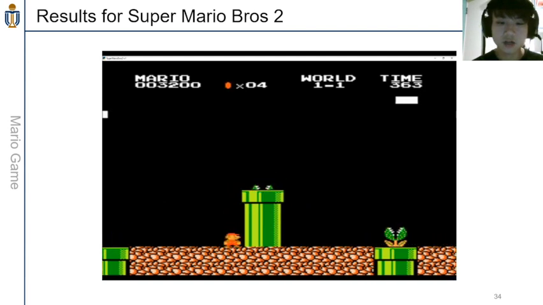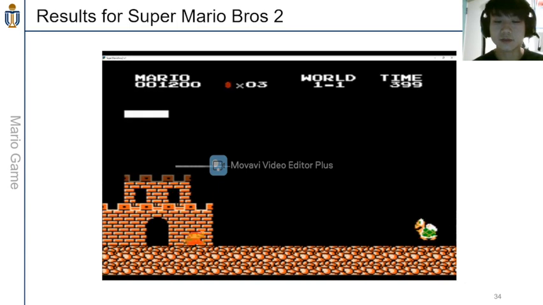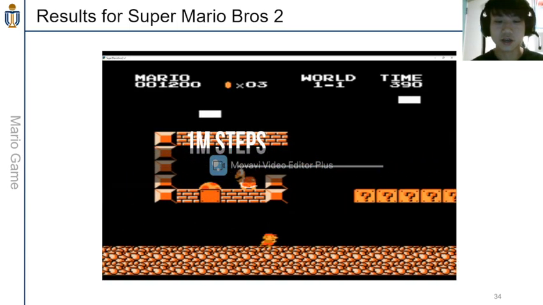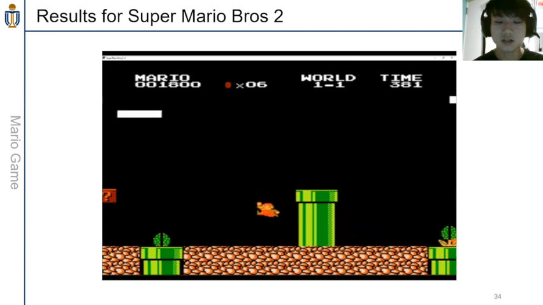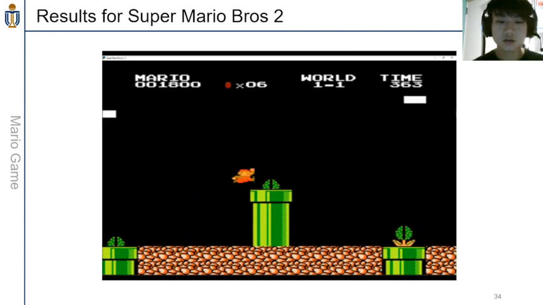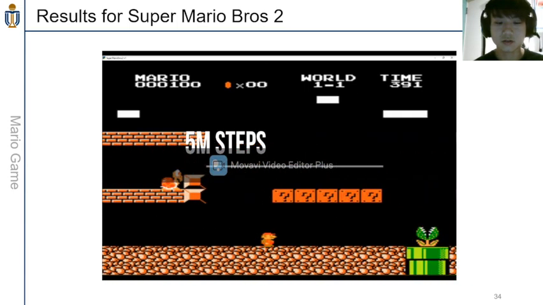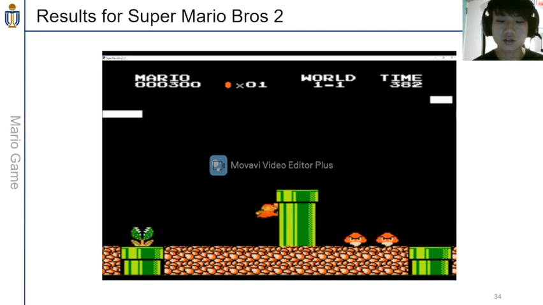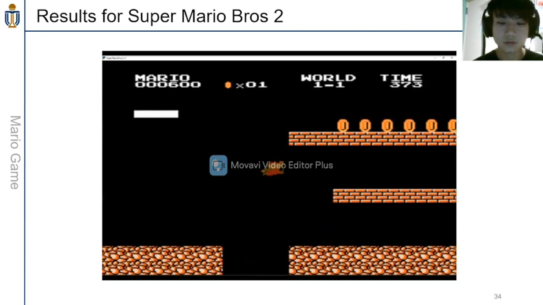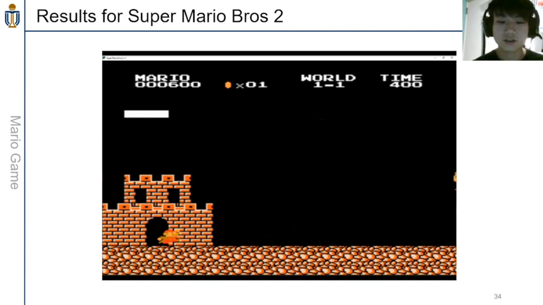For 100k steps, here we start to get some results, but again, Mario often gets stuck on a long green pole. For 1 million steps, Mario is taking a more effective route, and it starts to notice where the monsters are and tries to avoid them. Finally, for 5 million steps, you can see Mario is going faster and faster, and it is very effective, and you can also see it is going very far.